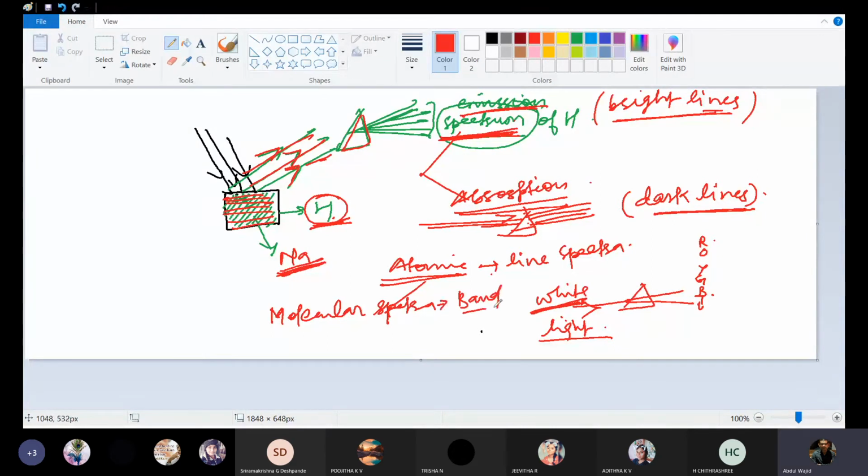Band means made of many lines together. Molecules always show band spectra and atoms always possess line spectra. So you can classify spectra into absorption and emission, and then subdivide them into line spectra and band spectra.